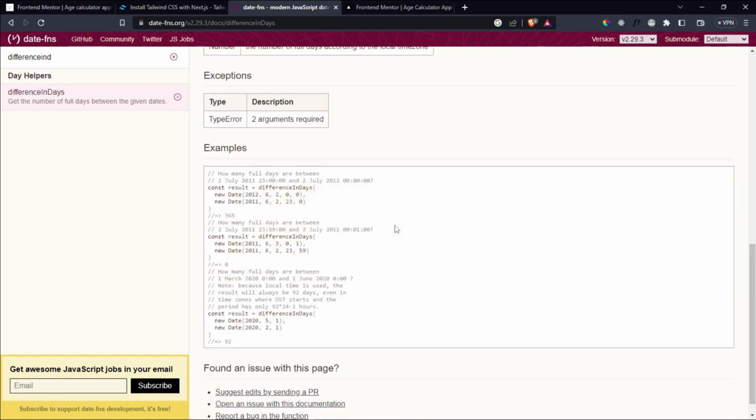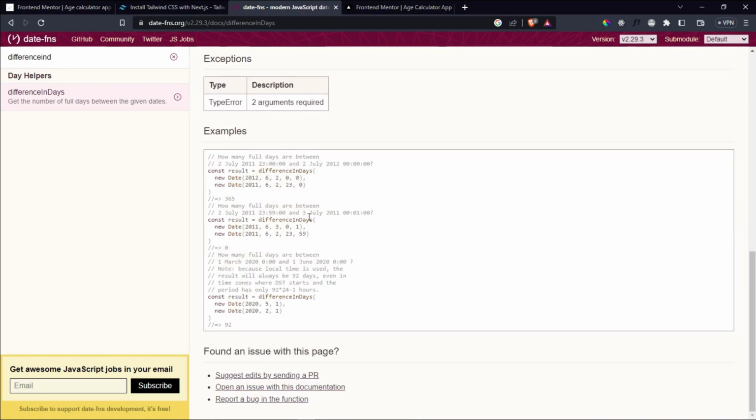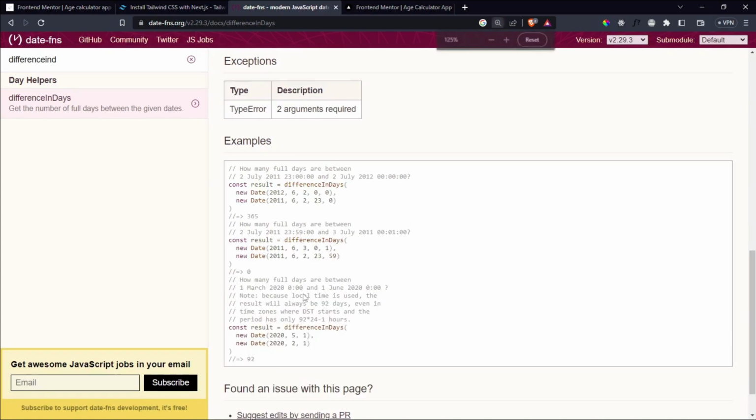So we're going to do that, and the way we're going to use it is as follows. We are going to be using this one here because we don't want to get the number of hours or whatever like this one suggests. We only want to get the number of full days. So I'm going to copy this part. I should probably zoom in.